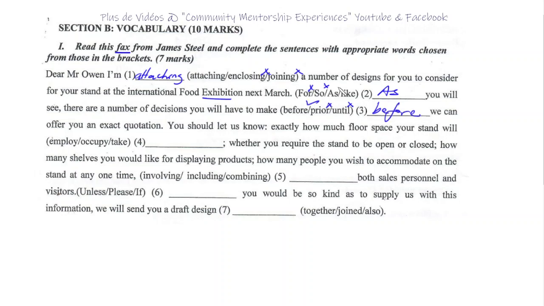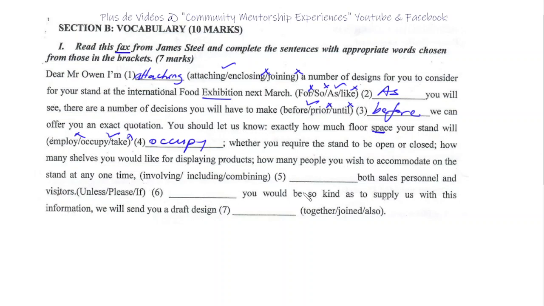Yes. Okay. And yes. Now, you should let us know exactly how much floor space your stand will occupy. Yes. Occupy. Not employ, not take, but occupy because of what? Space. You do occupy a space. Yes, whether you require the stand to be open or closed, how many shelves you would like for displaying products, how many people you wish to accommodate on the stand at any one time.